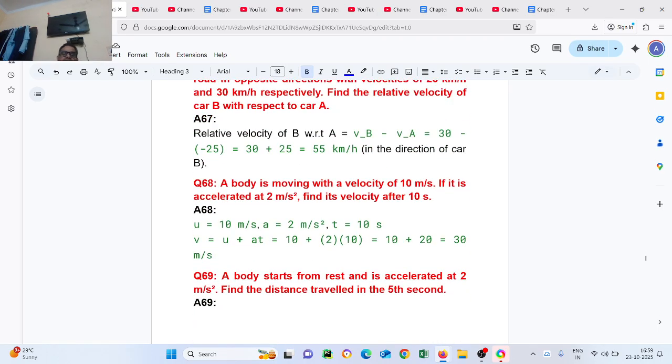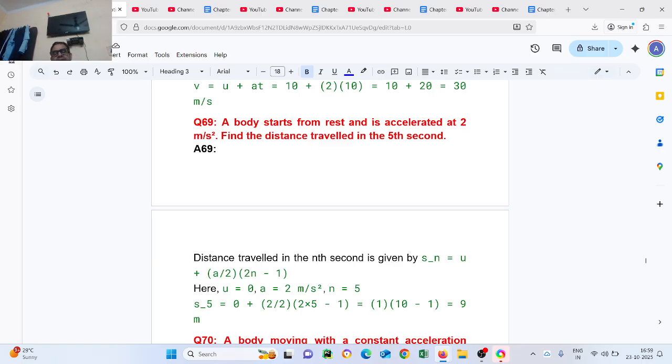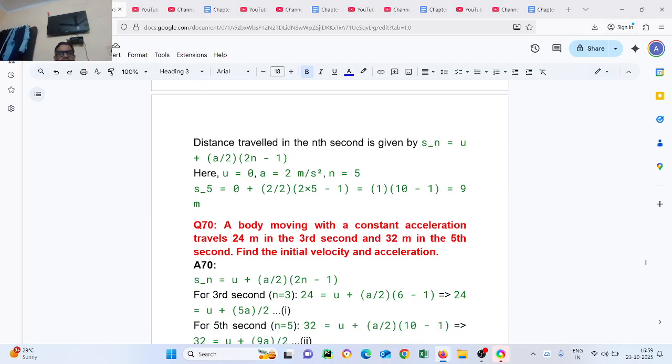A body is moving with a velocity of 10 meters per second. If its acceleration is 2 meters per second squared, find the velocity after 10 seconds. u equals 10, a equals 2 meters per second squared, t equals time, v equals u plus at. So v becomes 30 meters per second. Question number 69. A body starts from rest and accelerates at 2 meters per second squared. Find the distance traveled in the 5th second. Distance traveled in the nth second is given by s equals u plus half a into 2n minus 1. After solving it, you will get 9 meters.